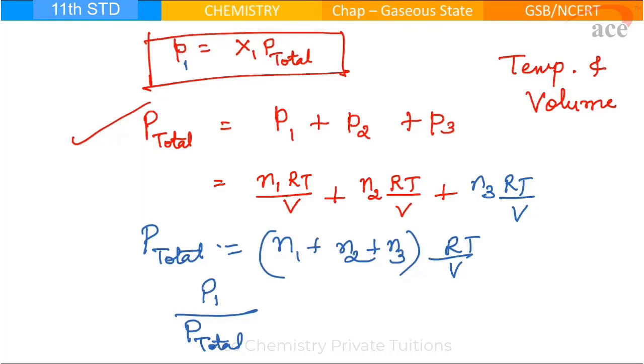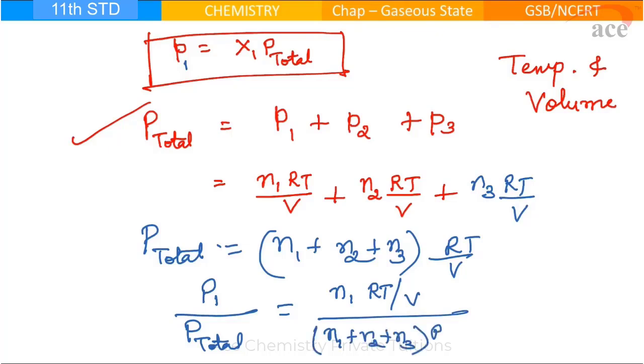To get this P1, I am writing P1 upon P total will be what? We know P1 is equal to N1 RT by V. P total is N1 plus N2 plus N3 RT by V. Both the RT by V will get cancelled. Means ultimately what do we get?